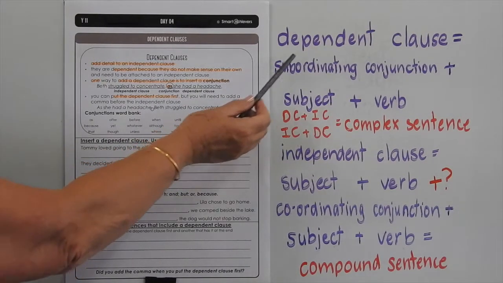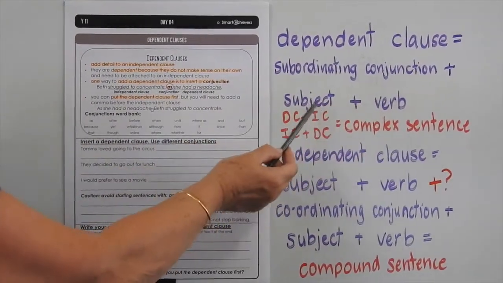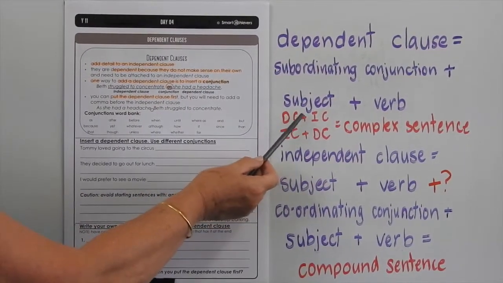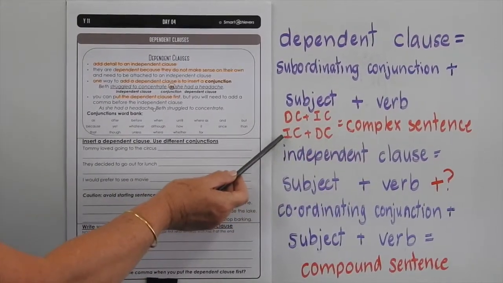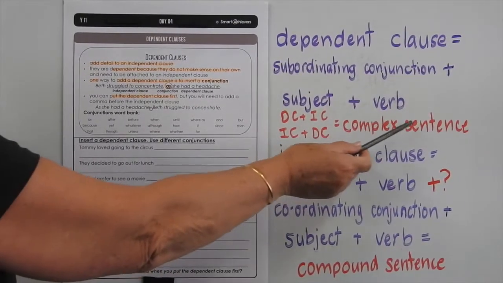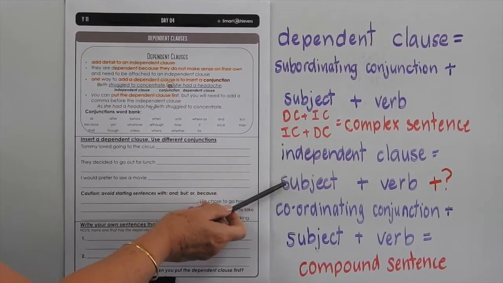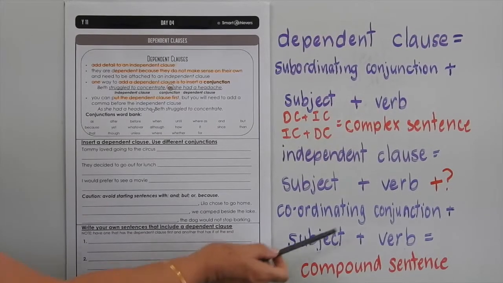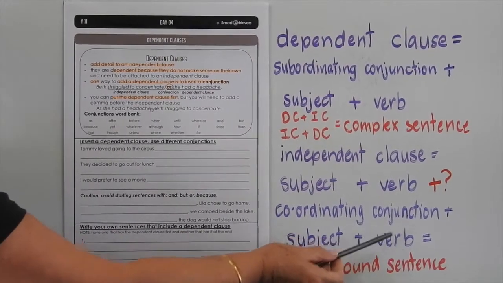By now you would know that a dependent clause equals a subordinating conjunction plus a subject plus a verb. So you could have a dependent clause plus an independent clause to form a complex sentence, or you could have an independent clause added to a dependent clause to make a complex sentence. Now, an independent clause is a subject plus a verb. If you wanted to make it into a compound sentence, you could add a coordinating conjunction and another subject plus a verb.